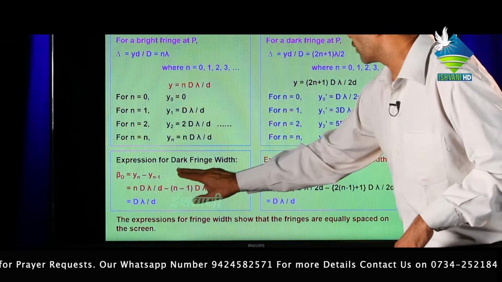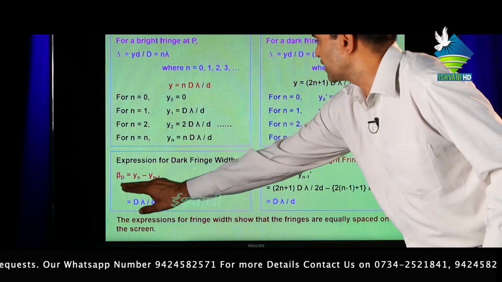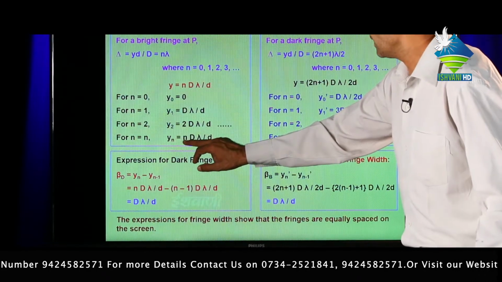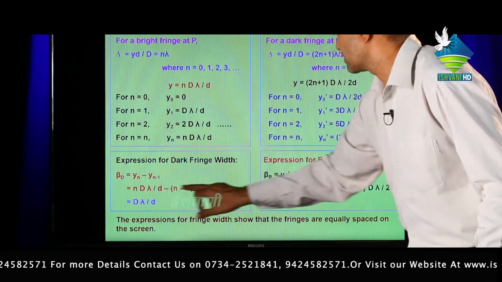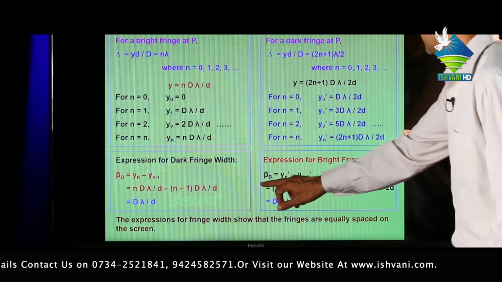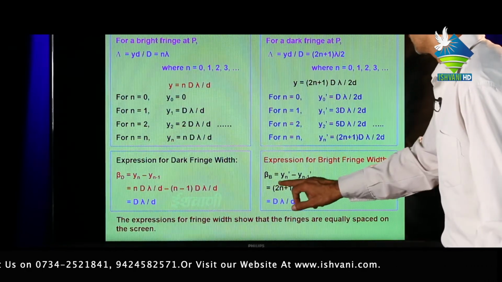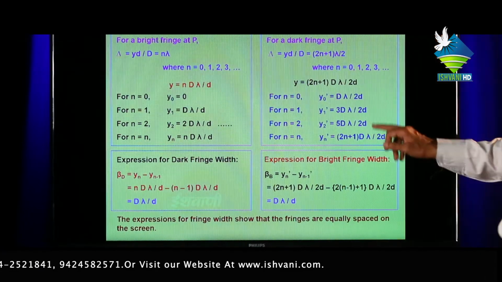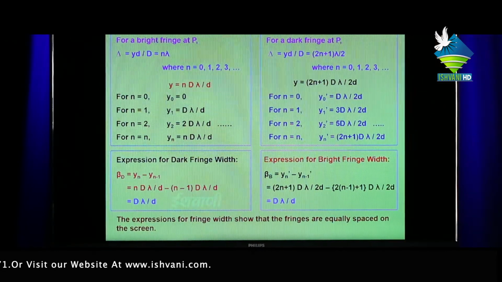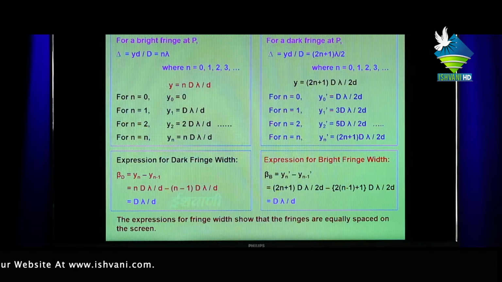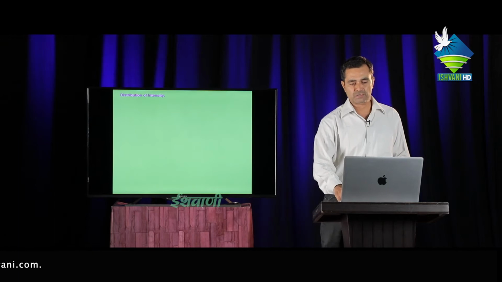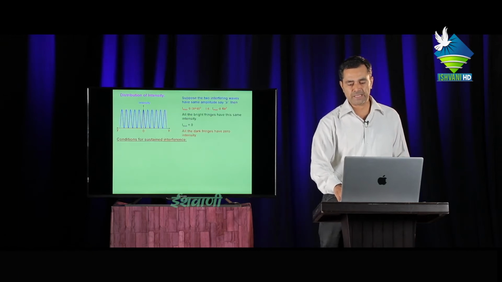Then the expression for dark fringe width will be beta d equal to yn minus yn minus 1. Putting this value of n and n minus 1 and subtracting, we obtain d lambda upon d. And the expression for the bright fringe width beta b equal to y dash n minus y dash n minus 1 by this relation. So the expression for fringe width shows that fringes are equally spaced on the screen, meaning the distance between two dark fringes or two bright fringes remains the same.